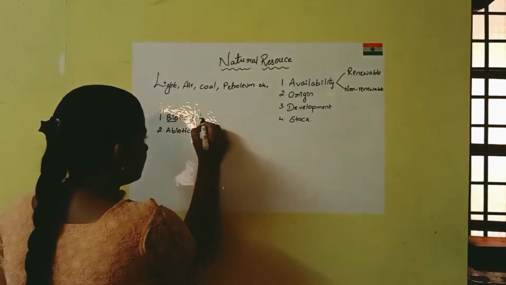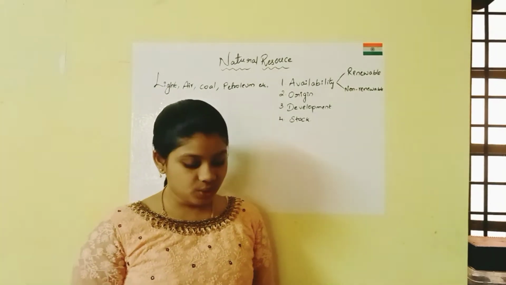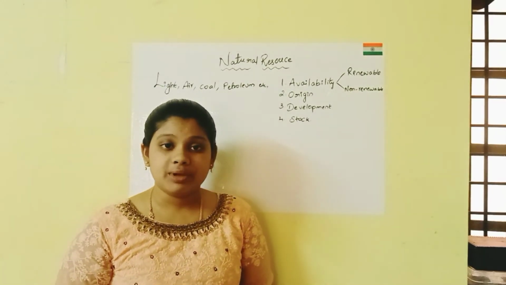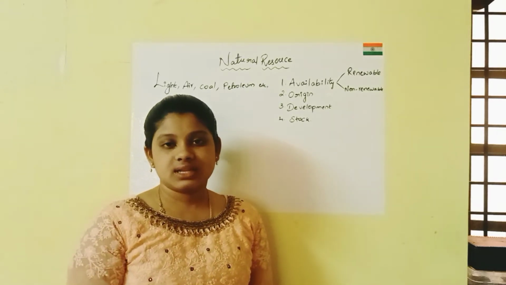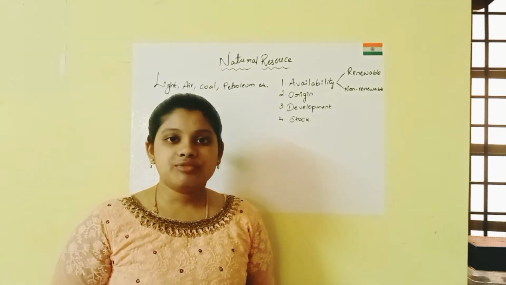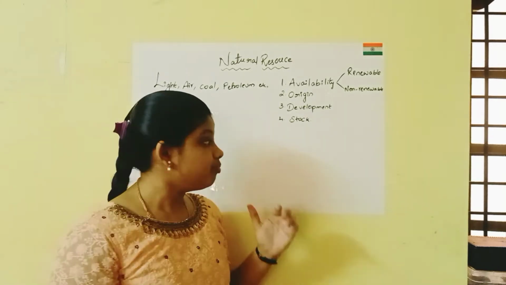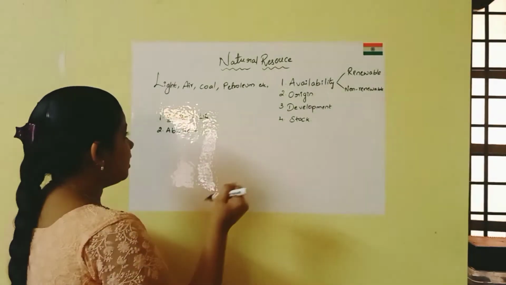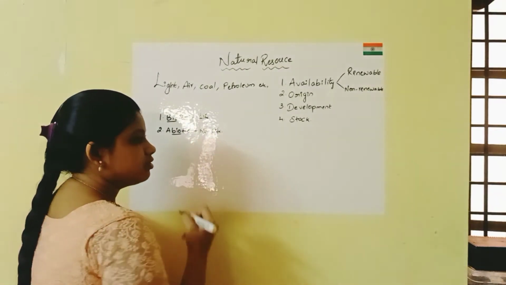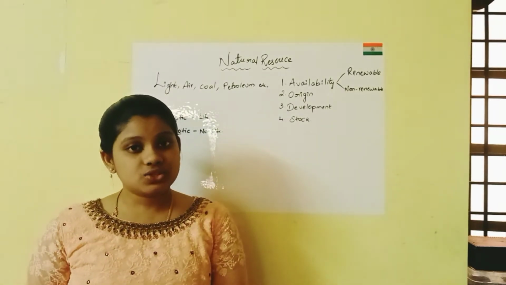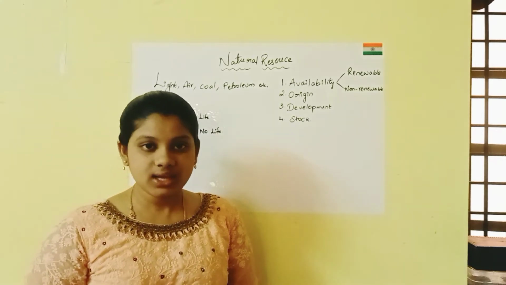Bio means life, so resources which contain life are biotic resources. For example, all the plants in a forest, crops, fishes, animals, whatever forms contain life, are biotic resources. And abiotic, abio means no life. The water, the air, the soil are examples of abiotic resources.